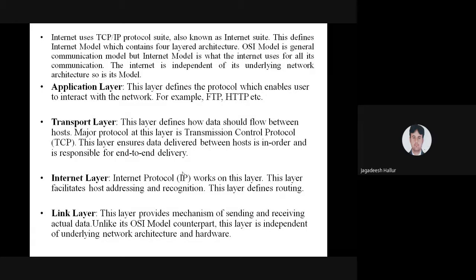This layer defines the protocols which enable the user to interact with the network, whatever we search on a particular website. There is the file transfer protocol, and we send emails. HTTP, hypertext transfer protocol: whenever you search a website, the first word that comes is HTTP.